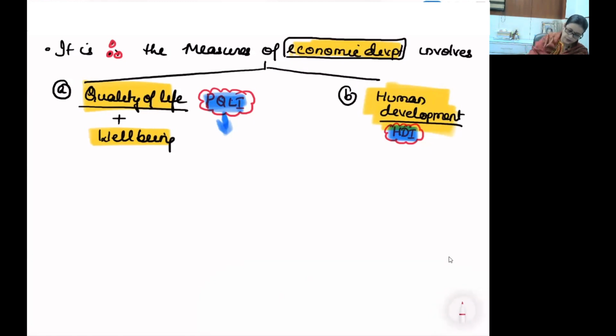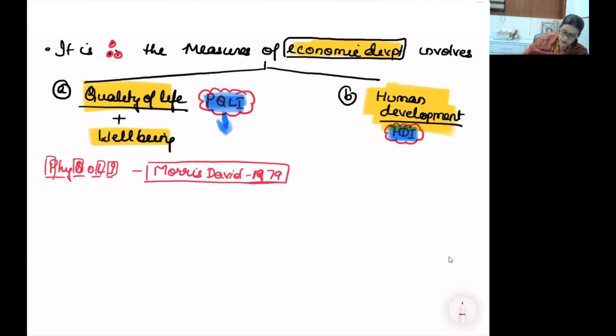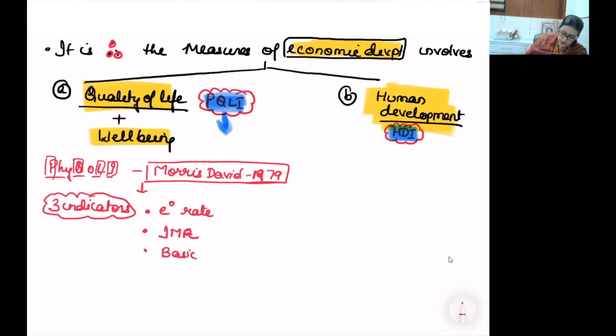तो ध्यान से देखेंगे. The physical quality of life index was developed by economist called Morris David in 1979. The first beginning is traced in the late 70s. It involves 3 indicators. Which are these 3 indicators? The 3 indicators include life expectancy rate, infant mortality rate, and basic literacy rate.